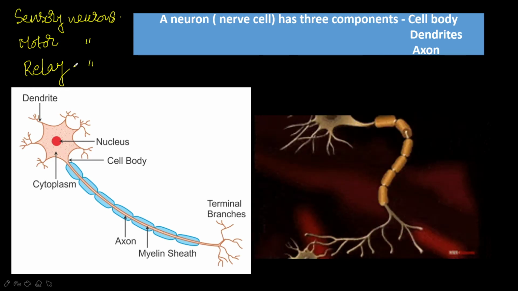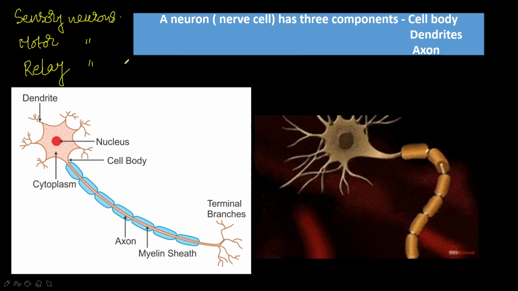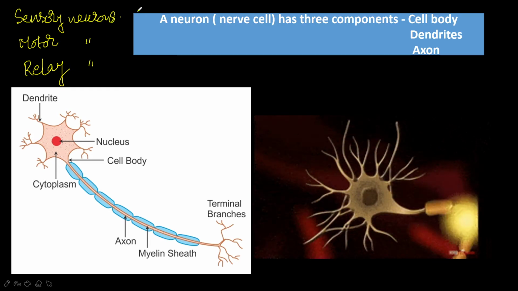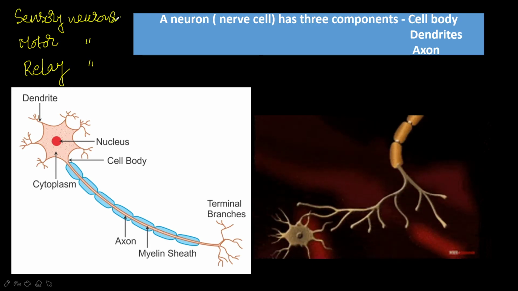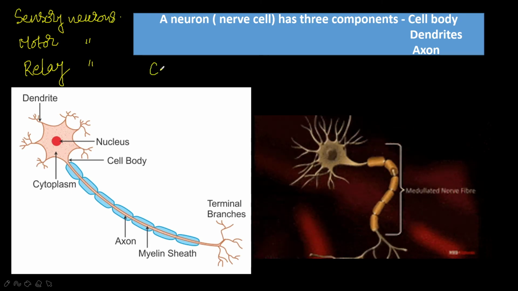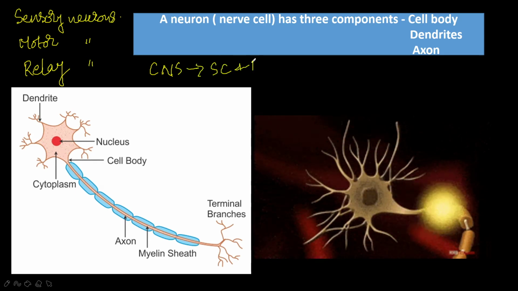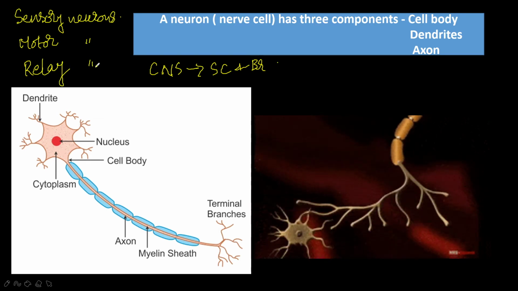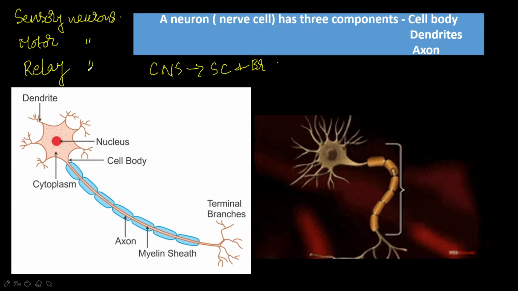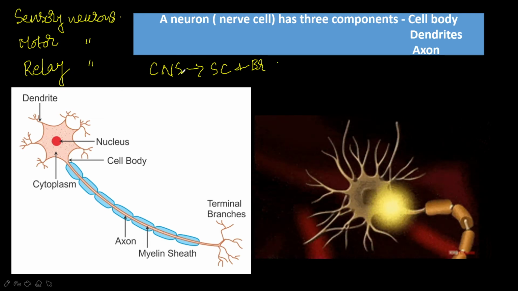The sensory neurons will transport the message from the sensory cells, meaning receptors, towards the central nervous system, that is the spinal cord and brain. Central nervous system means what? Spinal cord and brain. Next one is motor neurons. They transmit the messages from the central nervous system towards the muscle cells.